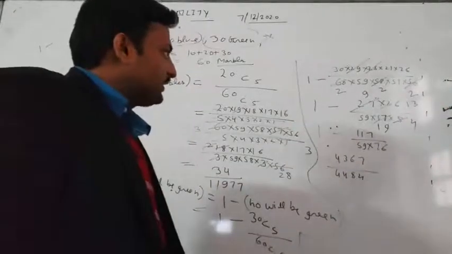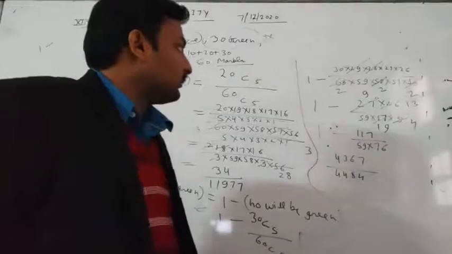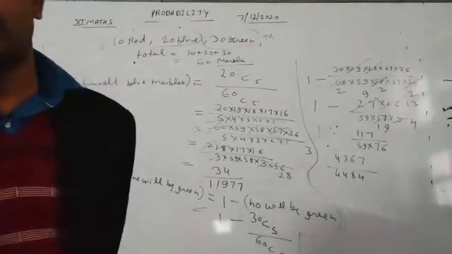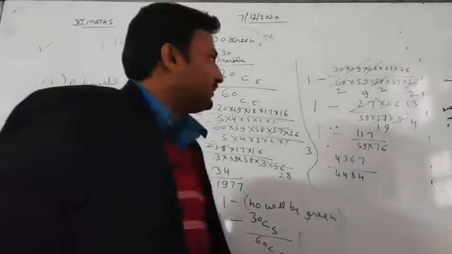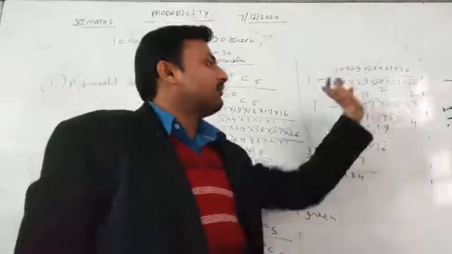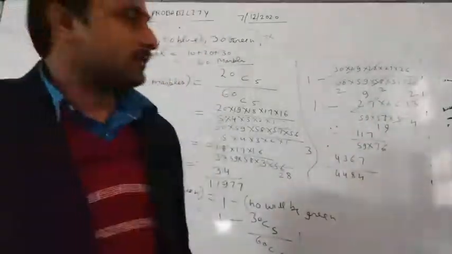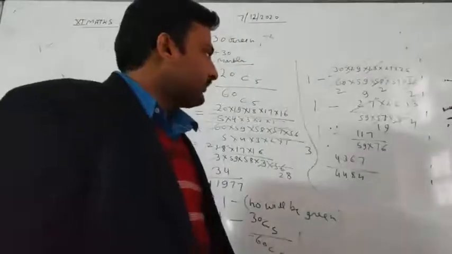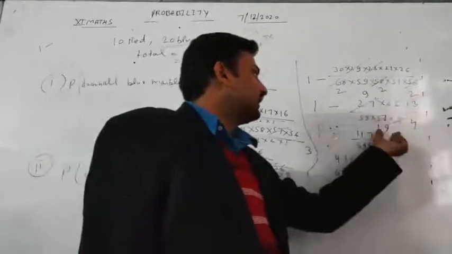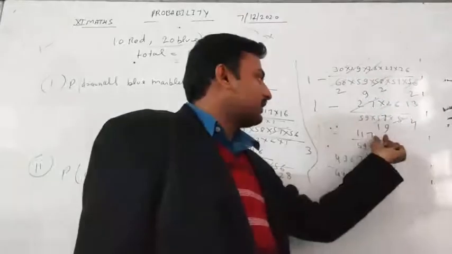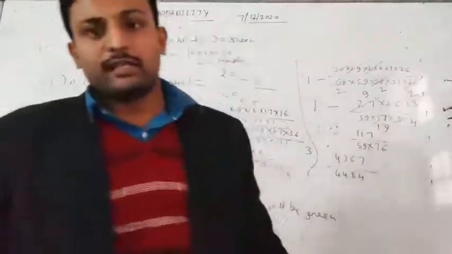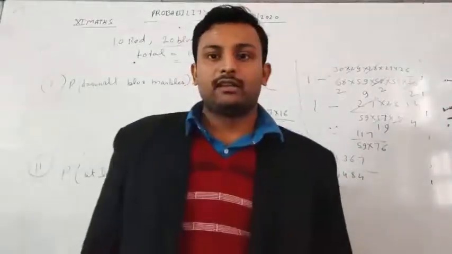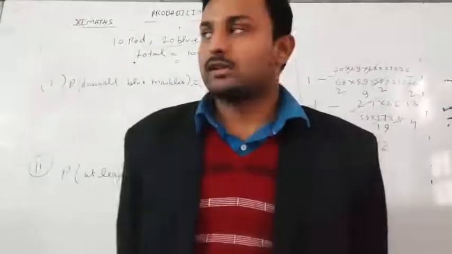Now when we open it, we write 30 into 29 into 28, 27, 26 divided by 5 into 4 into 3 into 2 into 1, and 60 into 59 into 58, 57, 56 by 5, 4, 3, 2, 1. So 5, 4, 3, 2, 1 will be cancelled by itself. Now the remaining terms when we cancel give 117 by 59 into 76. Further, when we solve it, taking LCM, we get our required result. I hope you understand this question, students.